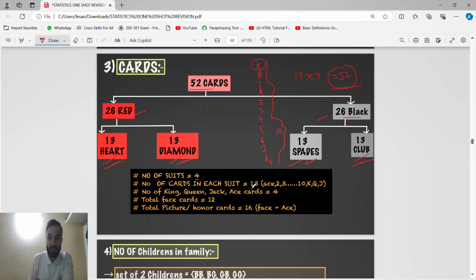Number of cards in each suit is 13, we know. Number of king, queen, jack, ace cards is 4 each. Right, king, queen, jack, ace. This is 4. Total face cards is 12. Total picture or honor cards is 16.